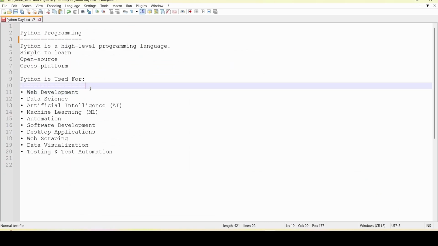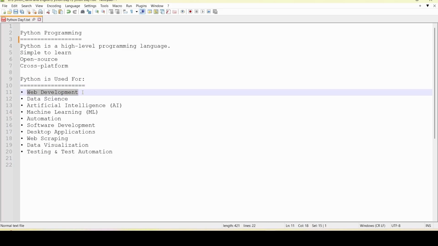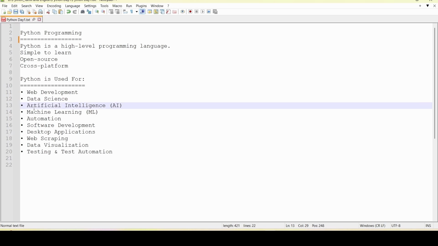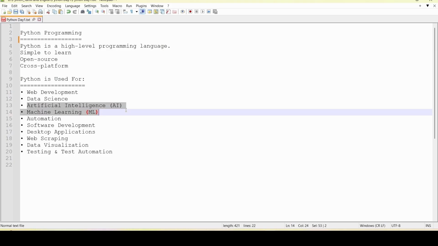Next we'll see Python usage. Python is used in many industries. It is widely used for web development to build websites and web applications. Next one, data science. Use Python to analyze data and create visualizations. Next one, AI and machine learning, ML.